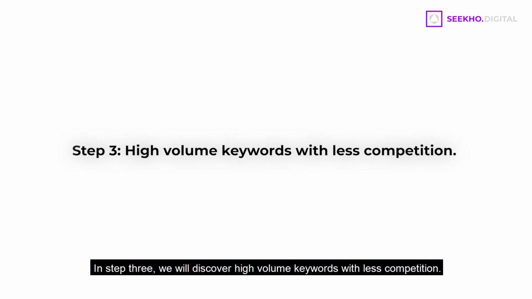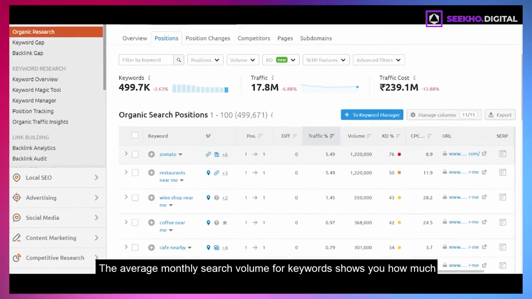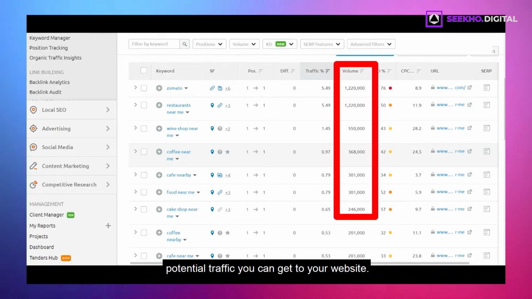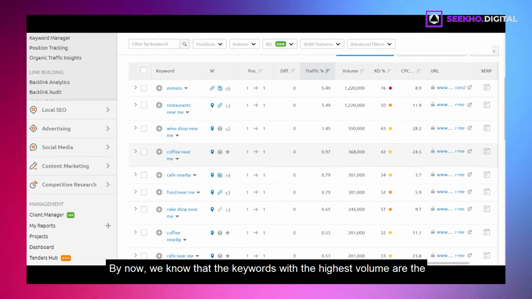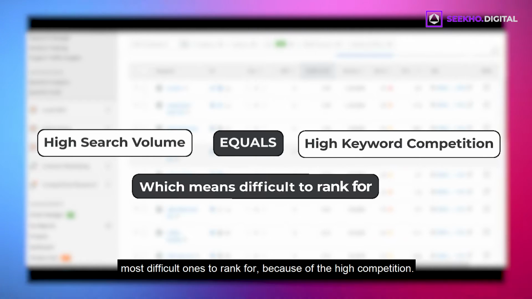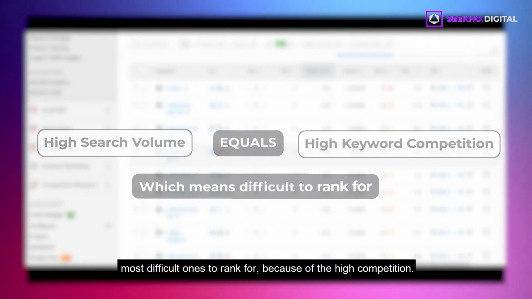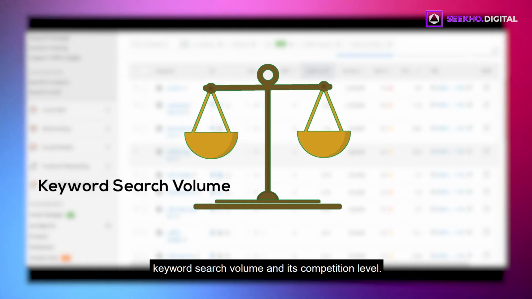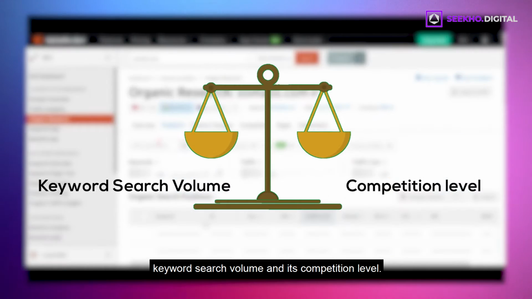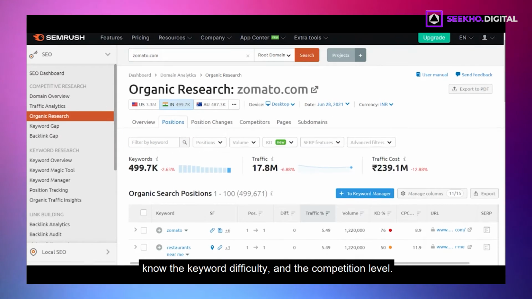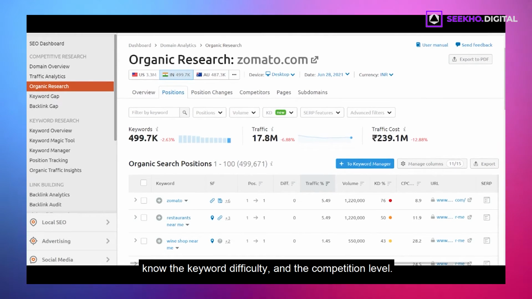In step 3, we will discover high-volume keywords with less competition. The average monthly search volume for keywords shows you how much potential traffic you can get to your website. By now, we know that the keywords with the highest volume are the most difficult ones to rank for, because of the high competition. The main issue here is to find the balance between a keyword's search volume and its competition level. You can use SEMrush to help filter keywords, know the keyword difficulty and the competition level.